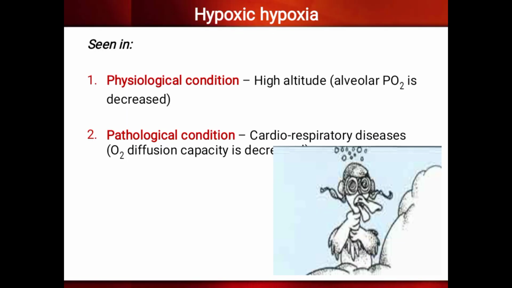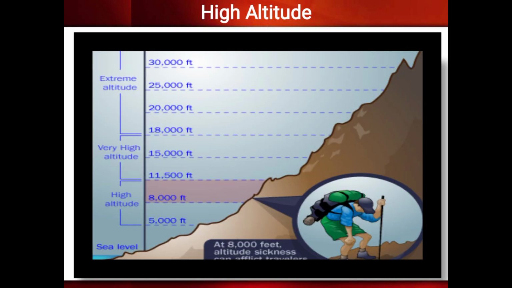The hypoxic hypoxia. The physiological condition can be seen at high altitude, when a person is going to climb a mountain.